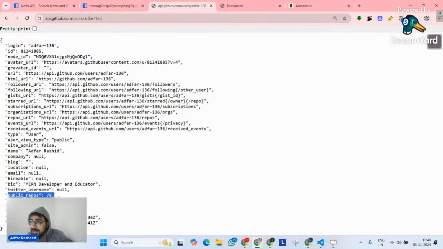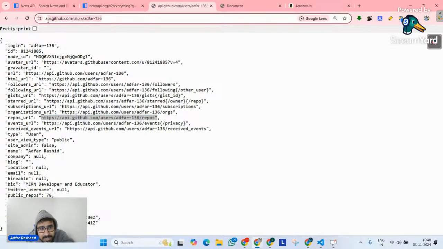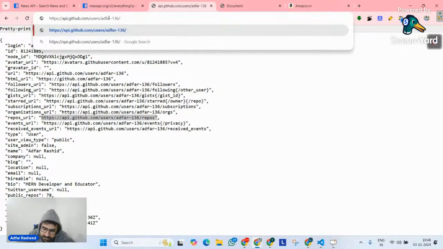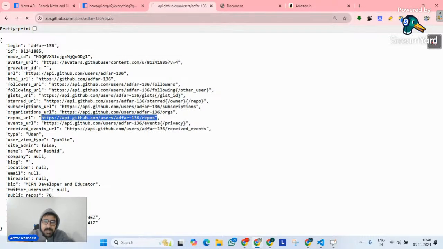Can we put pagination on it? Not on this key, because it's a number. But if you go over here to one of the keys called repos URL, the same API, and you add /repos after the slash and click enter, you can clearly see in a few seconds all the public repositories that this user has, which is Adfar136. I am going to get all the repositories.